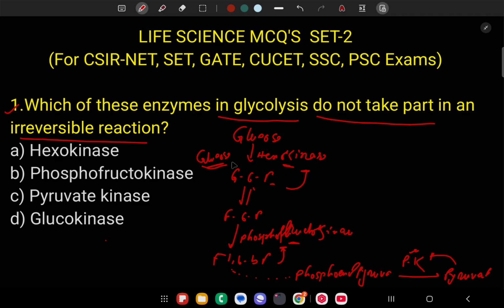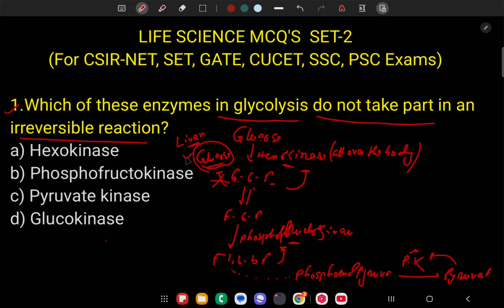But here one enzyme is glucokinase. Glucokinase is only found in liver. Remember, only found in liver, but hexokinase is found all over the tissues, all over the body. In the body, hexokinase is found everywhere, but only in liver is glucokinase found. And this glucokinase is not inhibited by glucose 6 phosphate. So glucose to glucose 6 phosphate is produced, and also glucose 6 phosphate to glucose is produced